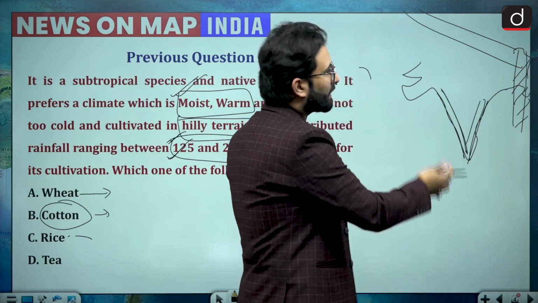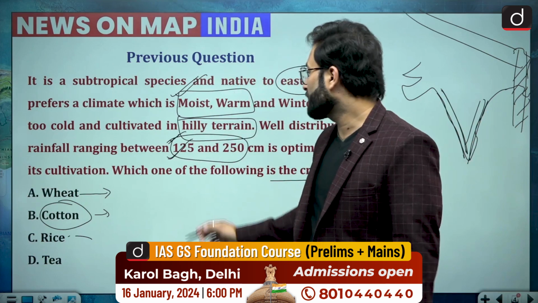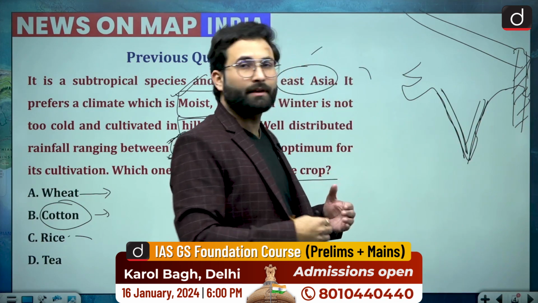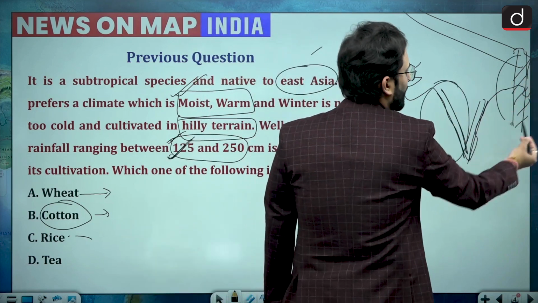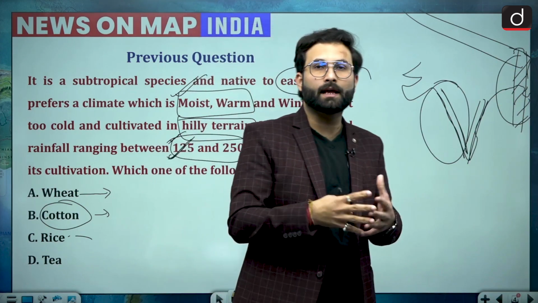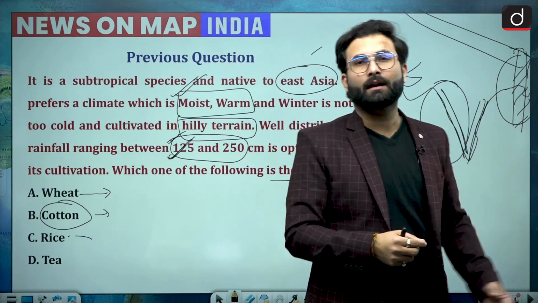So these are the hilly areas. Now they are saying that rainfall should be between 125 to 250 centimeters. We know that the heavy rainfall areas are basically the Western Ghats and the Purvanchal Himalayas. So this is a hint that the crops which grow inside this particular area are your answers.